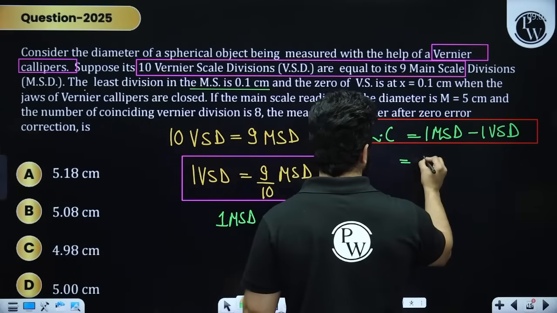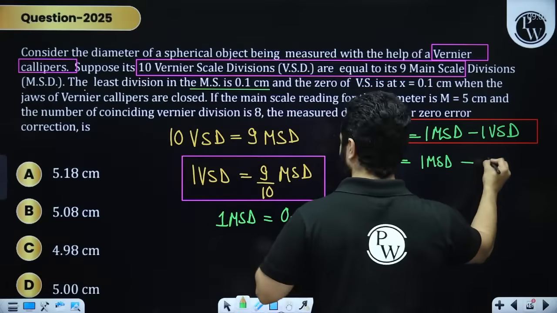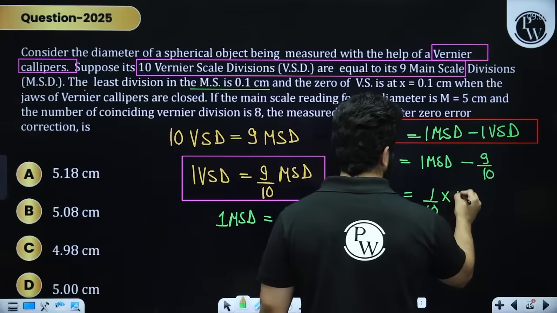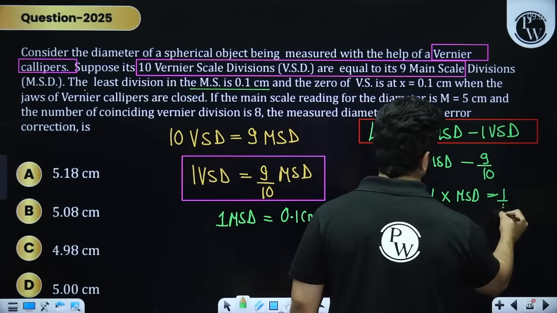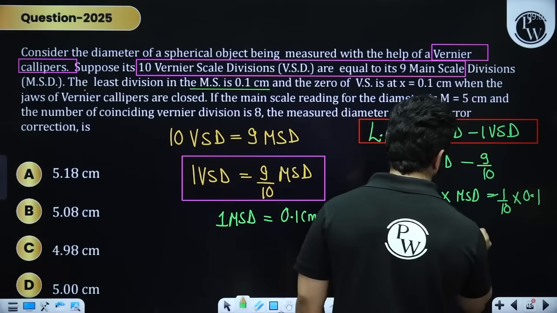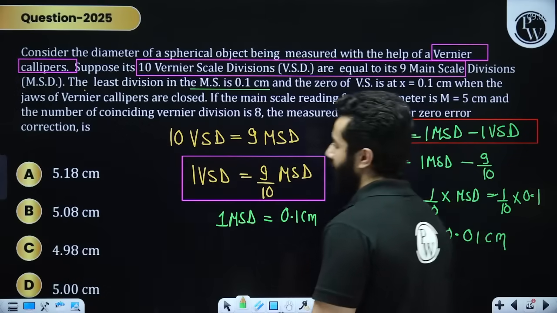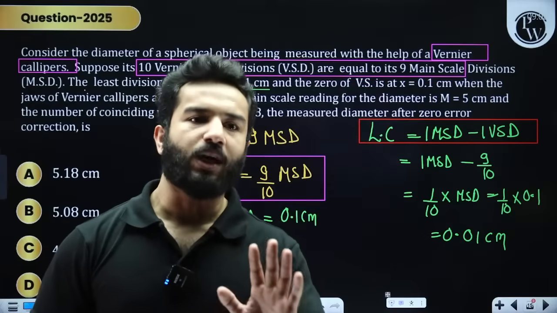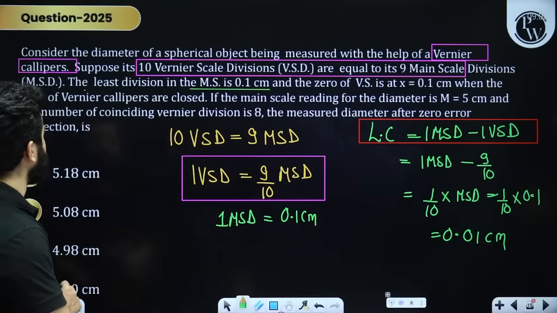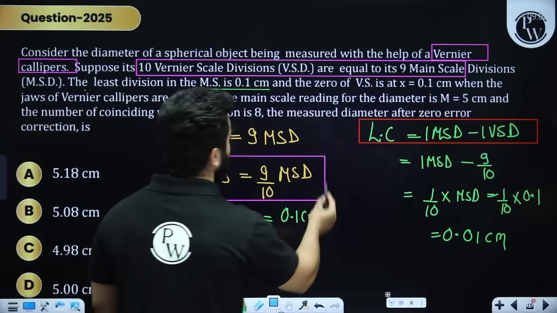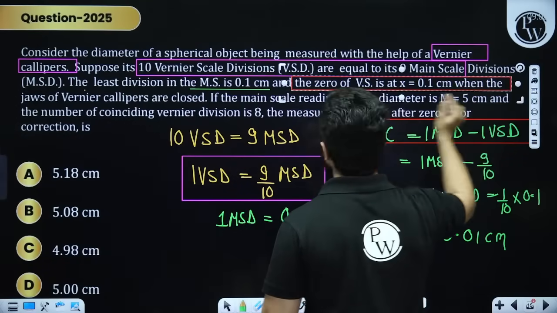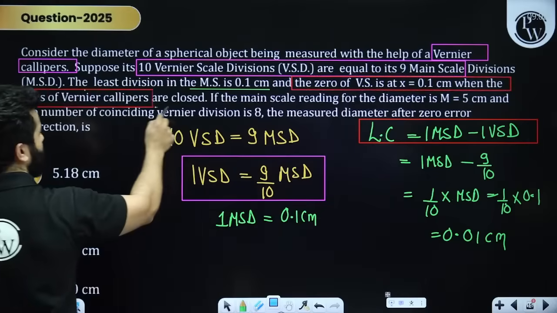Now least count will be 1 main scale division minus 9 by 10 of it. That means we have got 1 by 10 multiplied by main scale division, that is 1 by 10 multiplied by 0.1, that is 0.01 centimeter, right? I am explaining each and everything so that a student who has got a doubt in vernier caliper can actually understand. Now they are saying the zero of the vernier scale is at 0.1 centimeter when jaws of vernier caliper are closed.